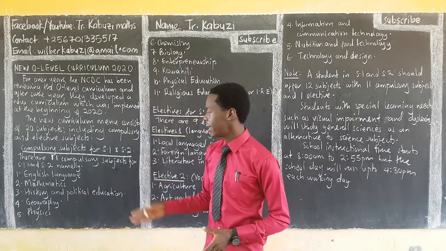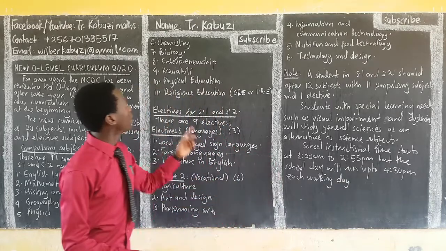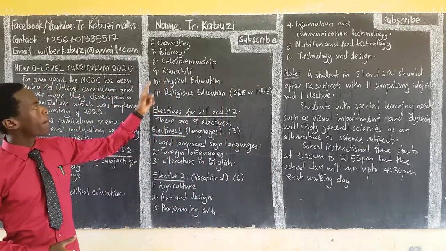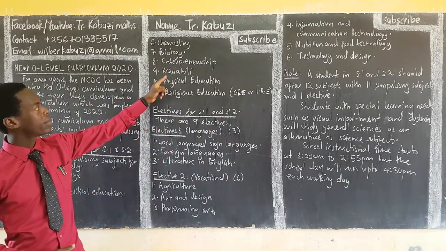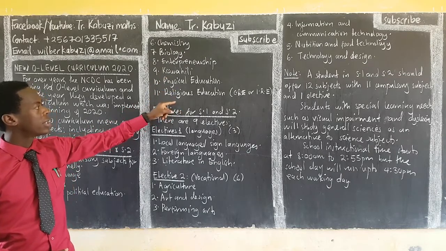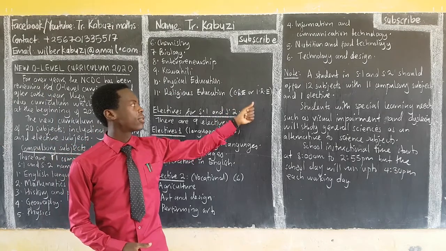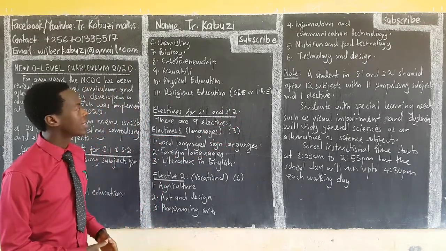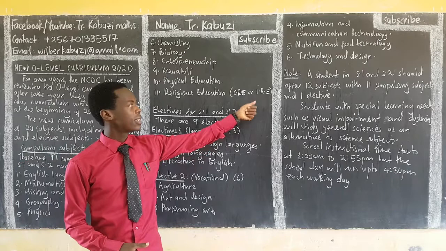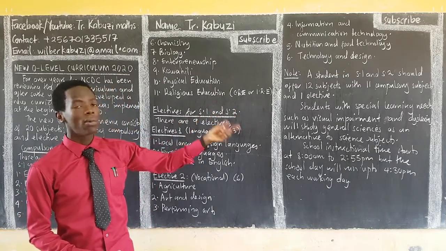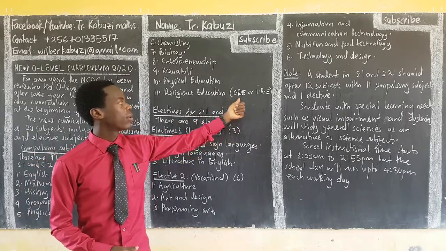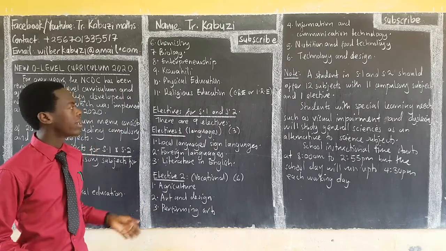Then geography, physics, chemistry, biology, entrepreneurship, Swahili, physical education, then religious education, and we have Christian religious education or Islamic religious education. Of course, each student does one. You're either Muslim or Christian, you do one.